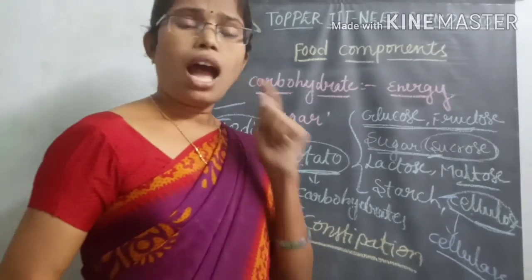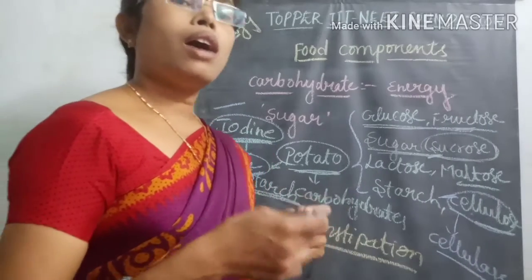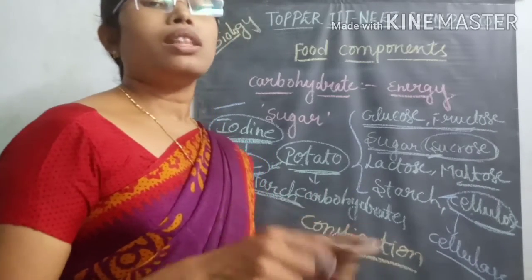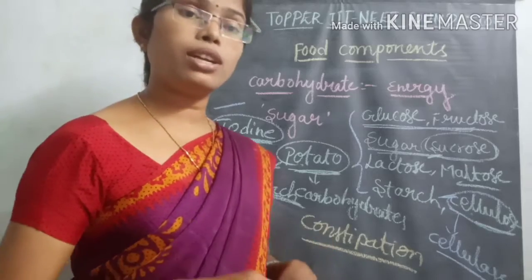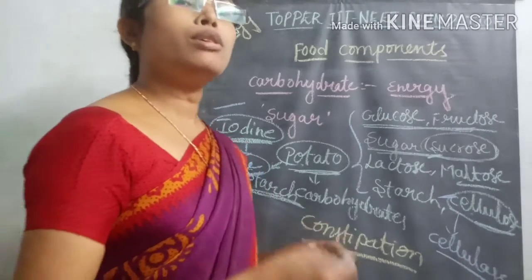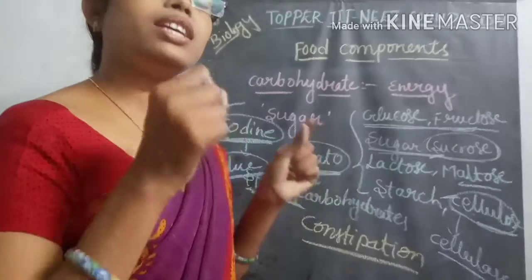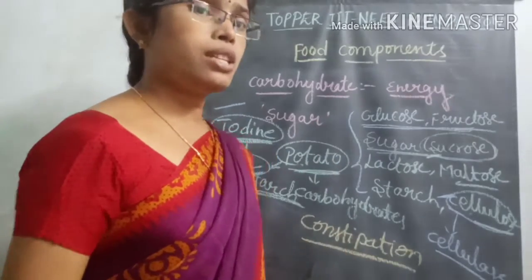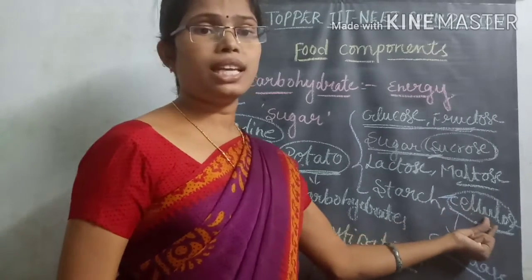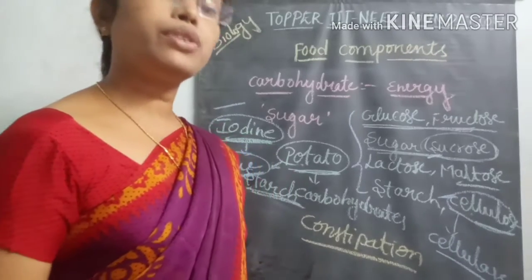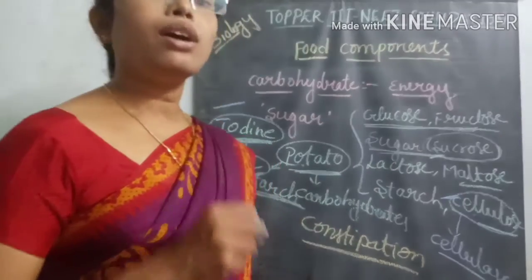Constipation means being unable to move the bowel easily in our body; the bowel movement is done very slowly because of the absence of fibrous material or cellulose-containing food material inside our body.